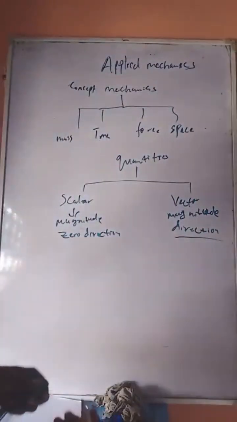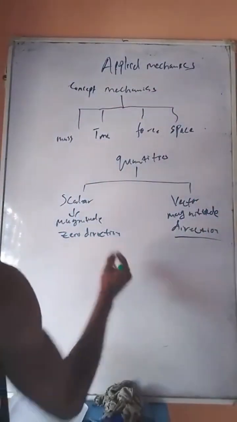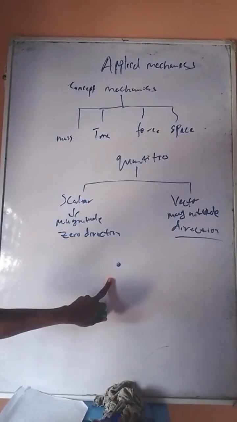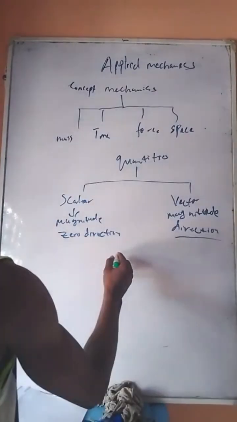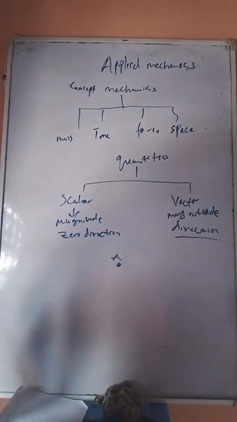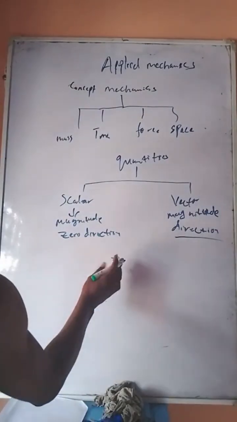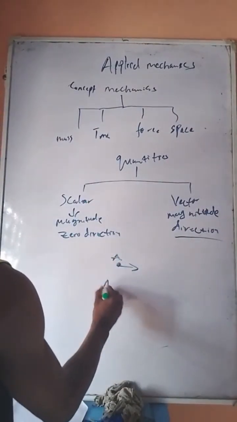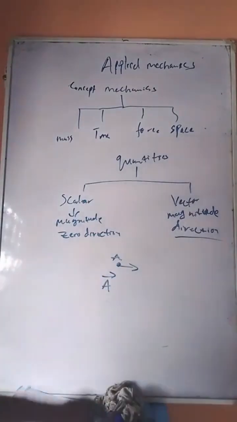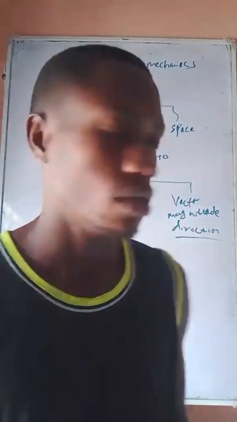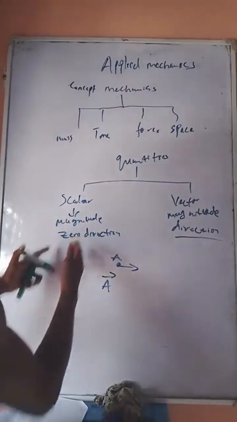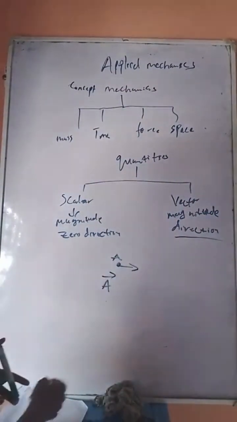So how do we represent a vector? Assuming this is a particle, we can represent this particle using a letter. I could call this letter A. So basically, to show that this body is a vector, we write it like this. The arrow on the top shows that it's a vector, that it has direction. Okay, so how do we write magnitude? Because we said it has both magnitude and direction.